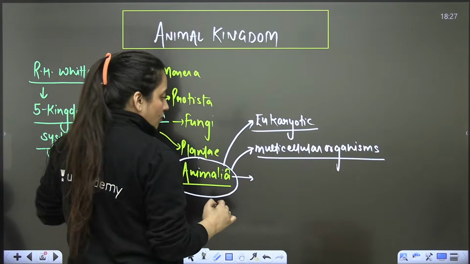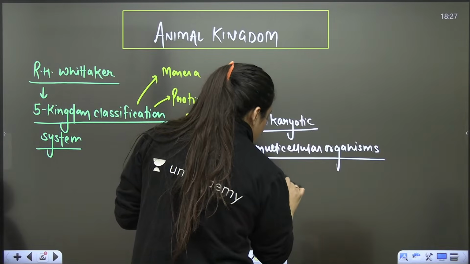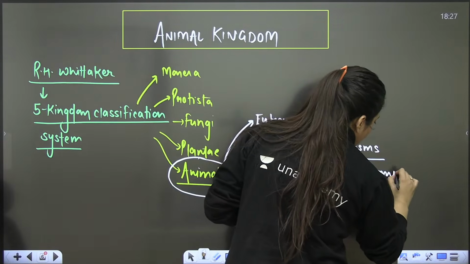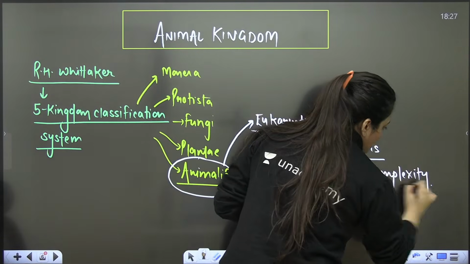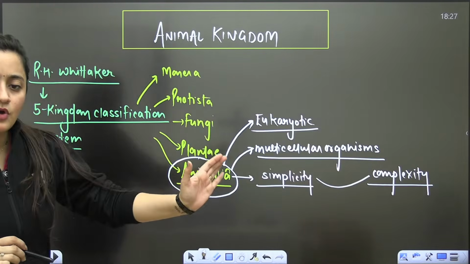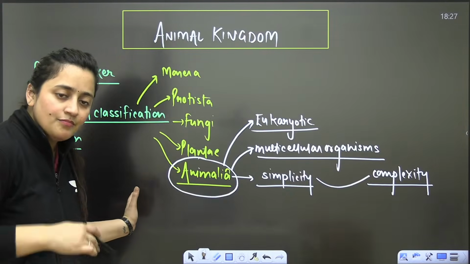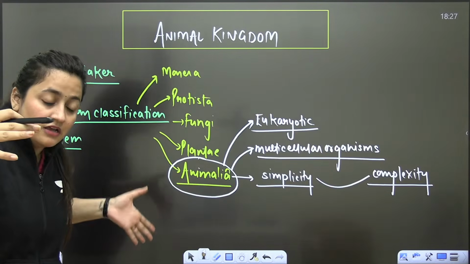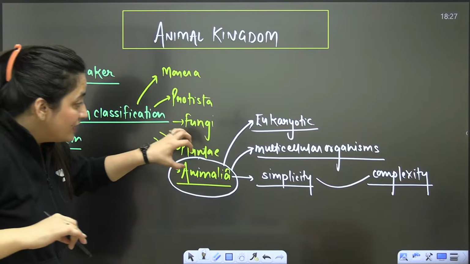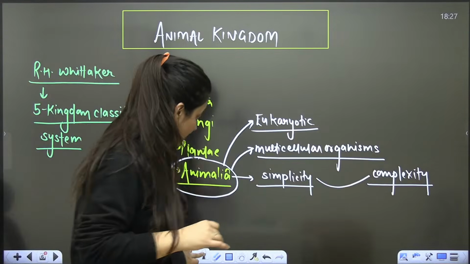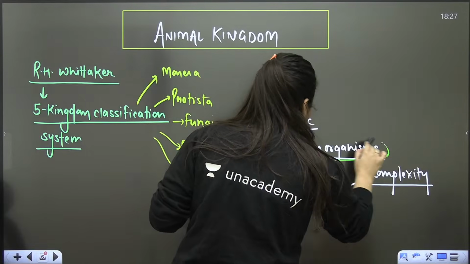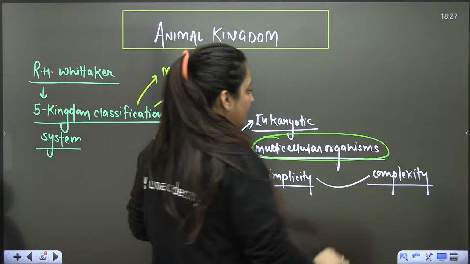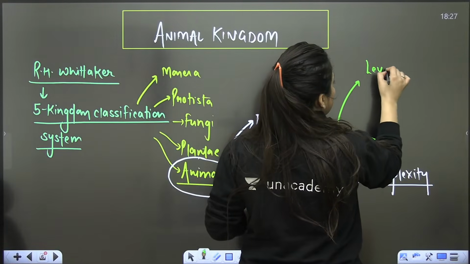And here, obviously there are different phylums. So we will see how we move from the level of simplicity to complexity. We'll start with the Phylum Porifera, then we will talk about the Phylum Chordata, and we will move from simplicity to complexity. Definitely organisms are going to be multicellular, without any doubt.